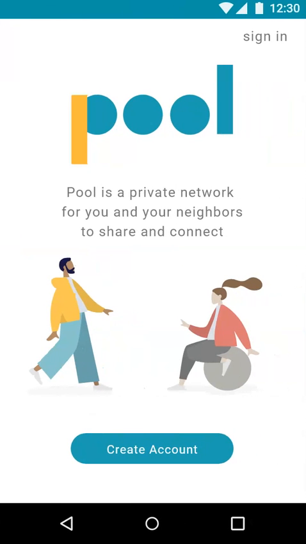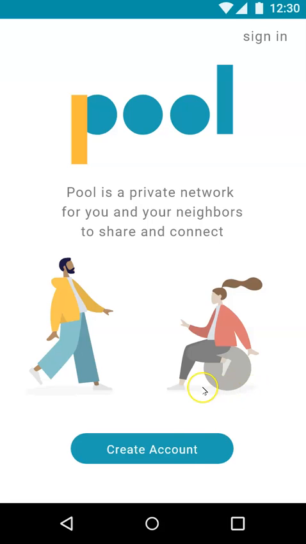This prototype is for my UX2 class for a concept called Pool. And Pool is a mobile hub for multi-resident apartment or condo communities to share communication, host events, and hopefully form new connections. After insights from the first iteration, I needed to make it clear that this is a private network